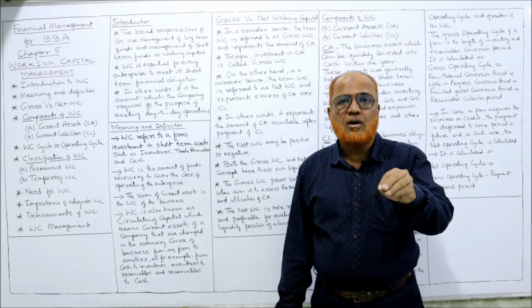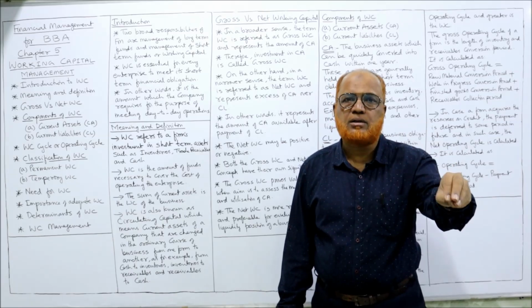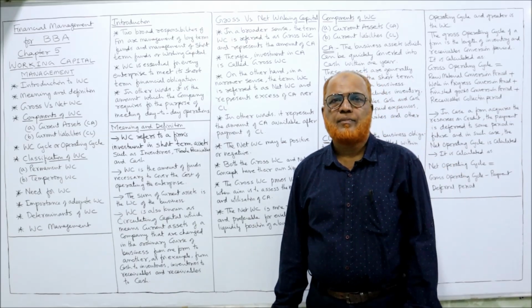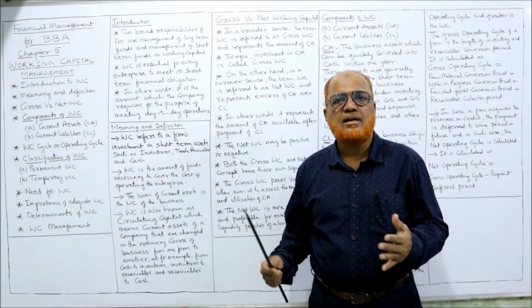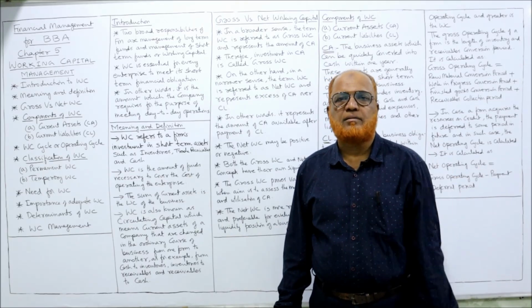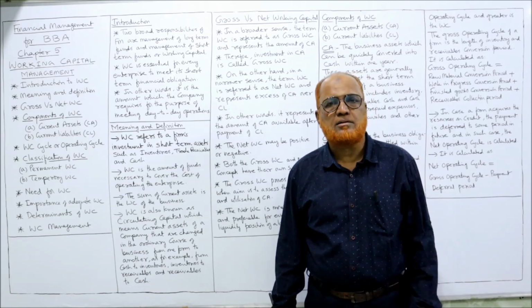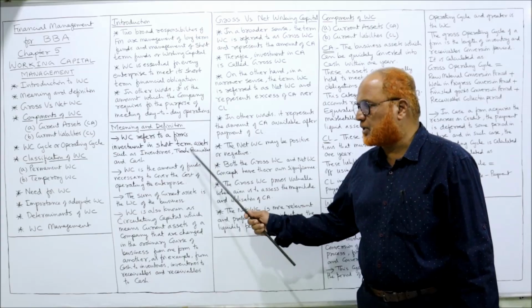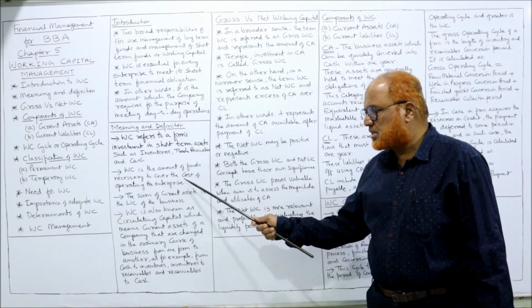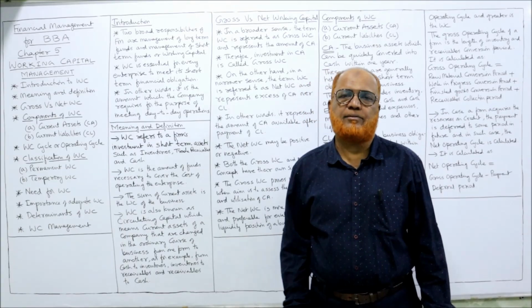The funds required to make the investment in short-term assets, that means the funds invested in inventory, the funds invested in receivables, the funds to be kept as cash and cash equivalent, these are called working capital. And working capital is the amount of funds necessary to cover the cost of operating the enterprise.